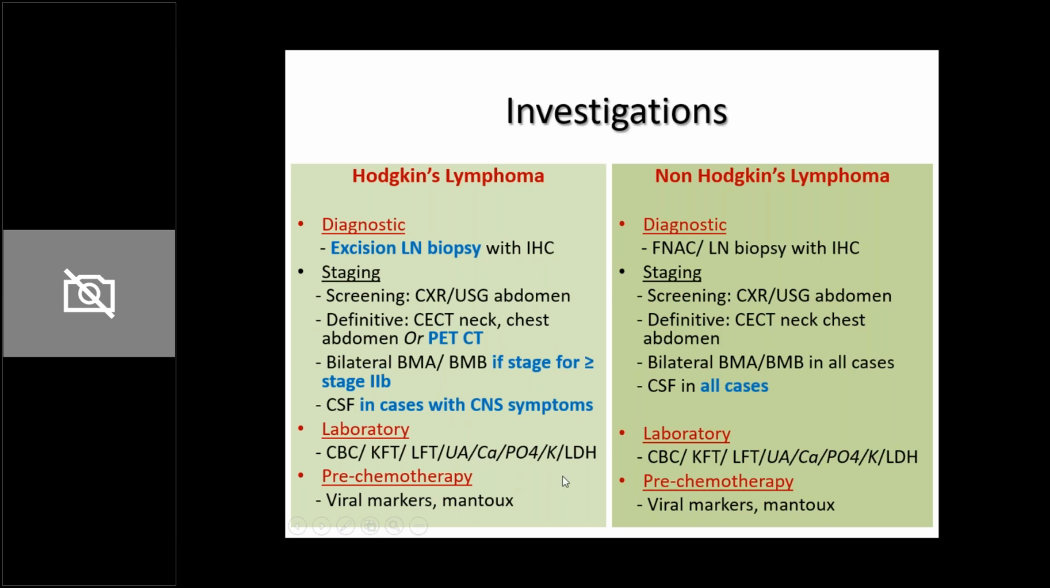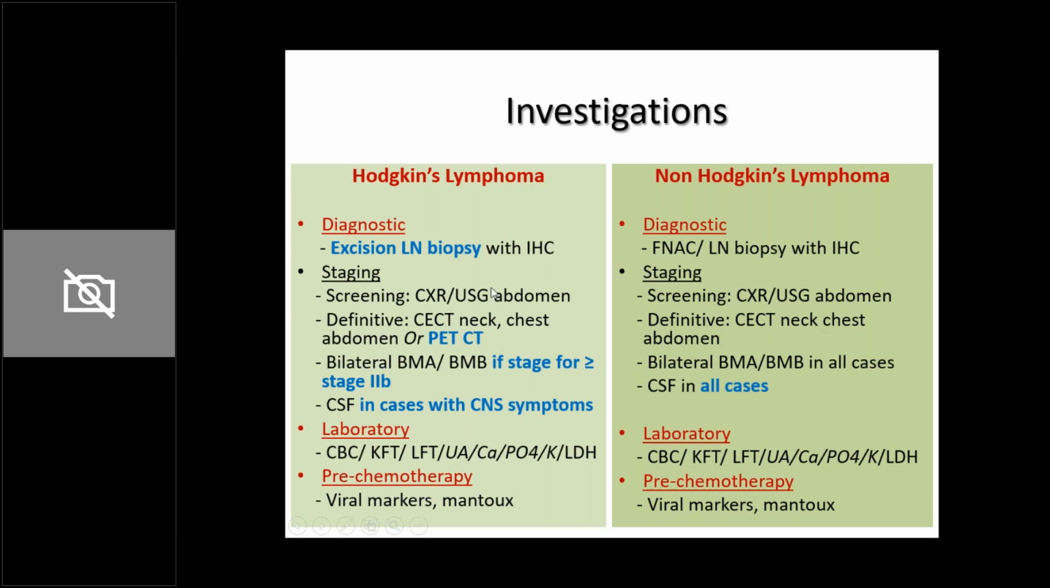So KFT, LFT, because we need a baseline liver function, kidney function, to see whether they are involved with tumor cells, and if we need to avoid certain chemotherapeutic agents which may lead to kidney damage or liver damage. Likewise, viral markers and MAN2 to rule out HIV, hepatitis B, hepatitis C, and TB. And if any of these are present in that child, then you start treatment for that particular disease concomitantly.